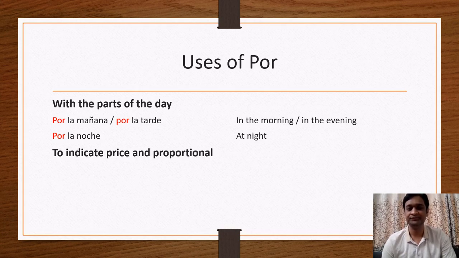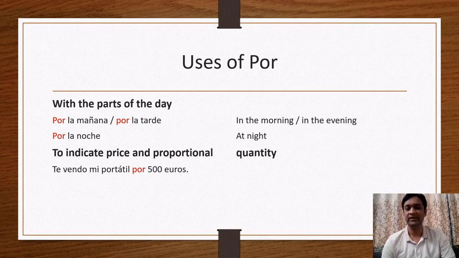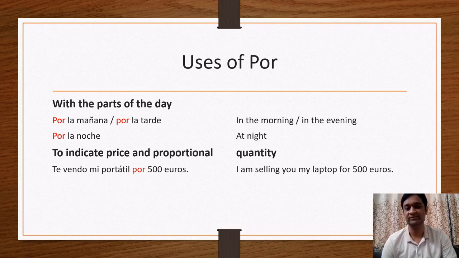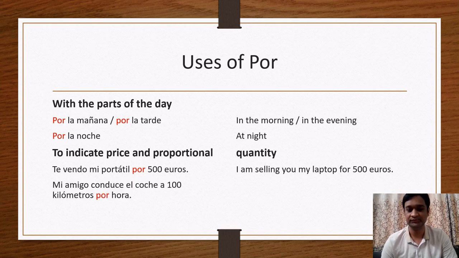One more use, to indicate price and proportional quantity. First example for this use, te vendo mi portátil por 500 euros. I am selling you my laptop for 500 euros. So see, here I am describing the price of my laptop. At what price am I selling to you? For 500 euros. So here I am indicating the price of my laptop. So it would be por 500 euros.